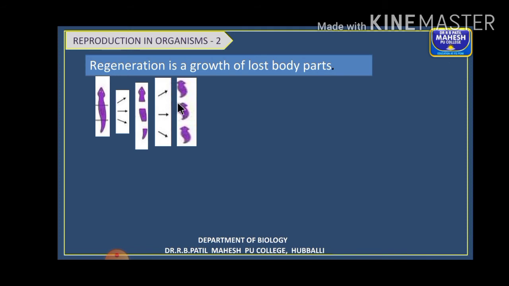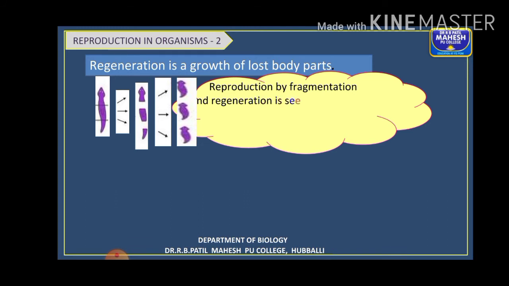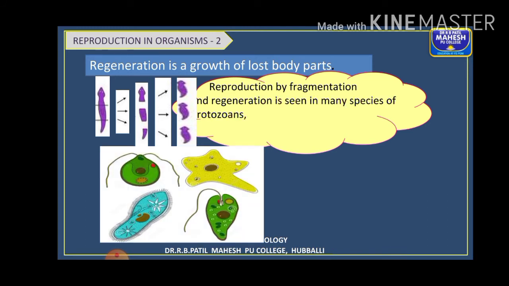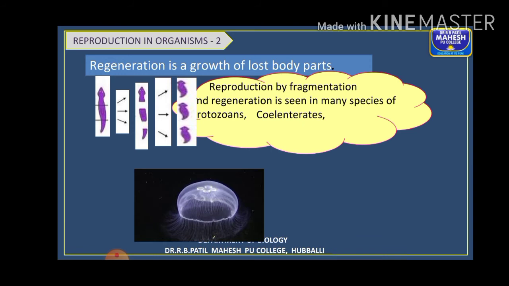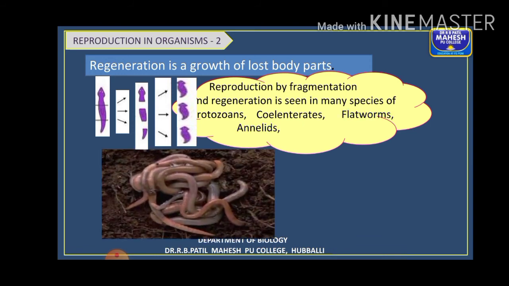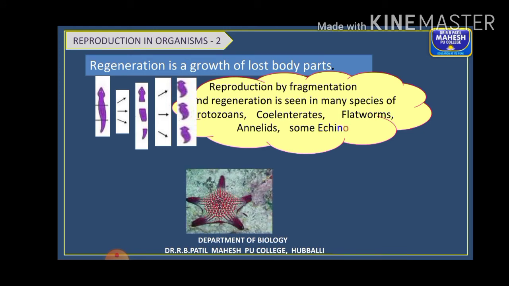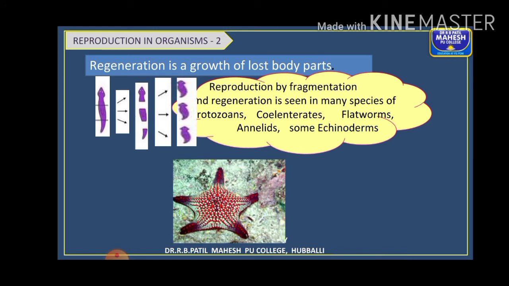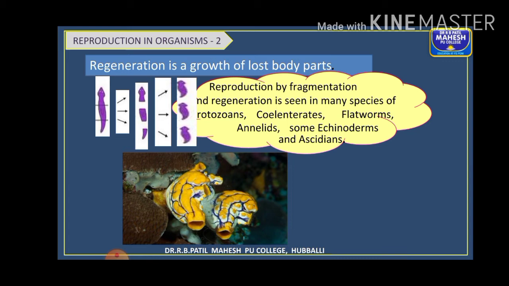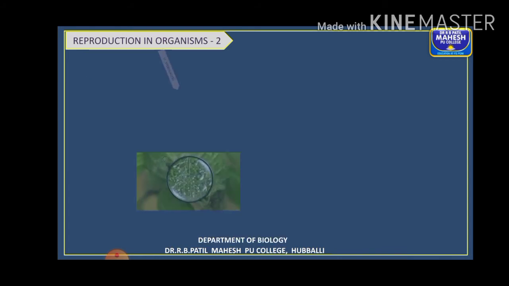But in a few organisms you can find it, such as in the lizards. In protozoans also, sometimes regeneration takes place. And you can see it in some of the coelenterates, flatworms, annelids. Then echinoderms like starfish. In starfish, children, if any arm is cut, then it has the capacity to grow that cut body part. Then ascidians. So these are all the examples.